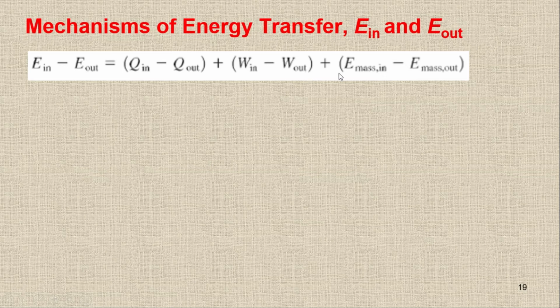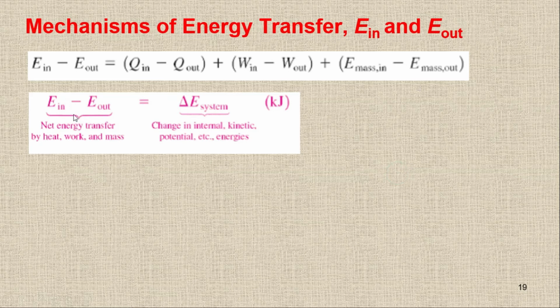If we have a closed system, then we will not have this term. There will be no mass transfer, so we can neglect this term. So we will have only Q and W for a closed system. And for an open system, this one is the complete one. So this is the basic general equation. We have delta E system, which is equal to delta U in case of the stationary system, and then we have in and out, which is equal to Q in minus Q out plus W in minus W out plus the energy of mass in minus energy of mass out. This is the basic energy balance.